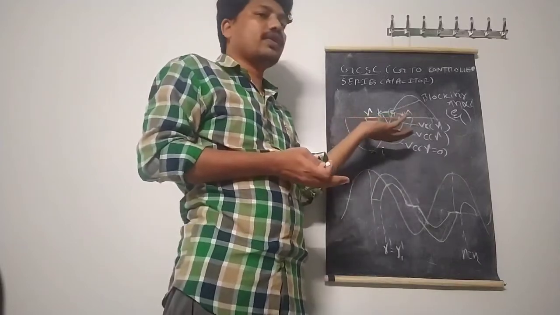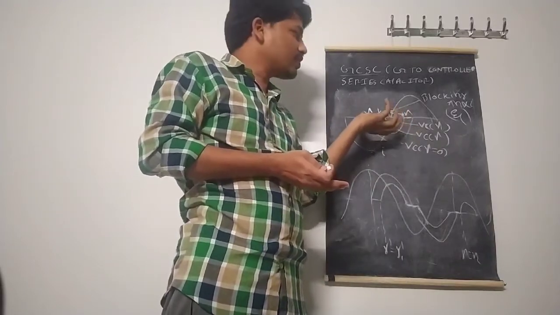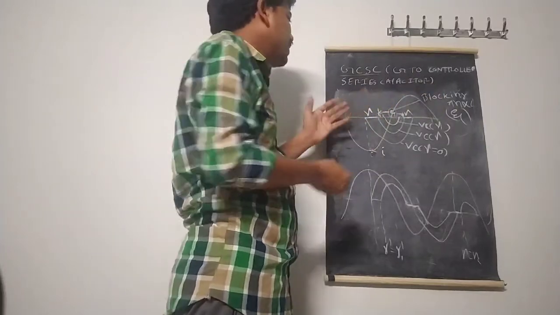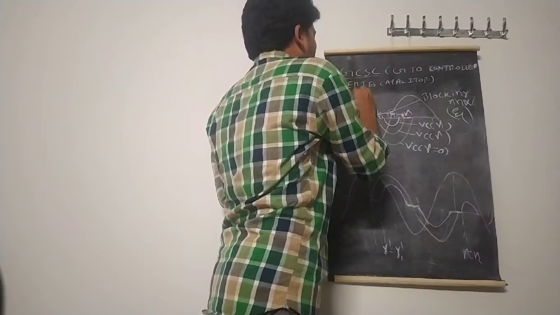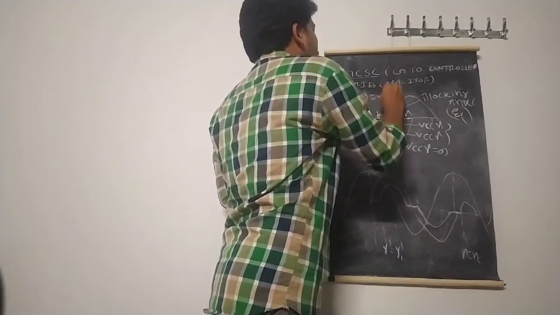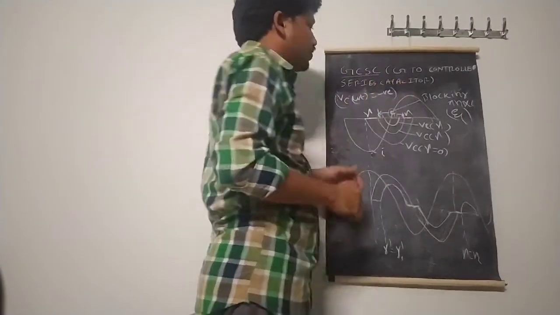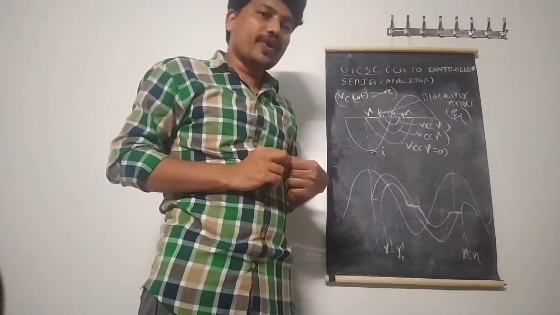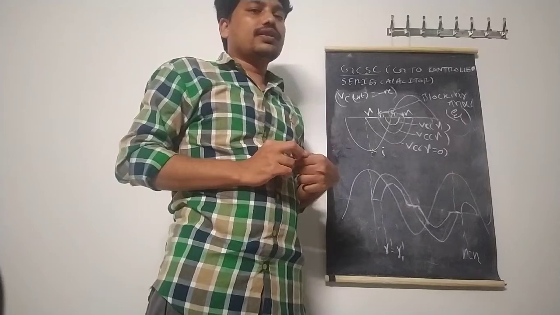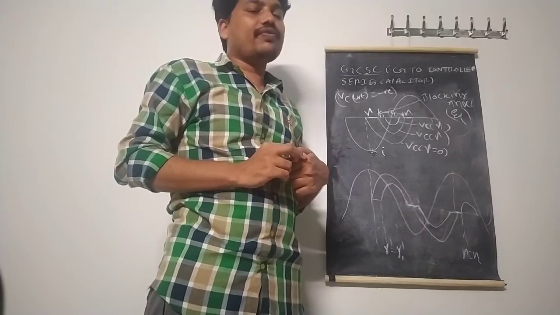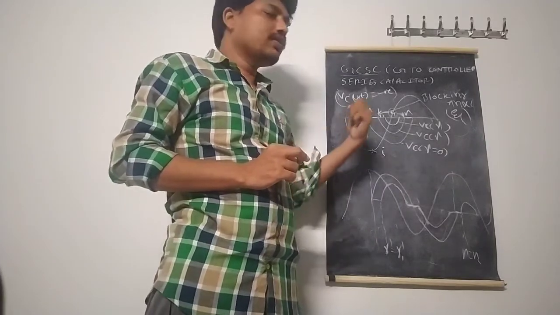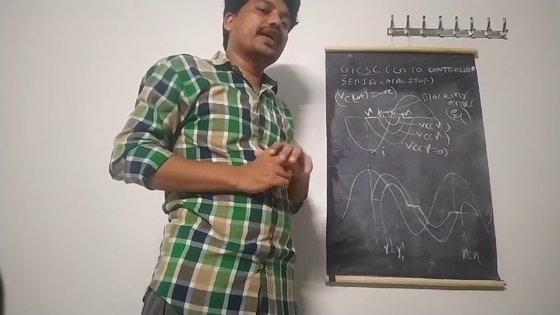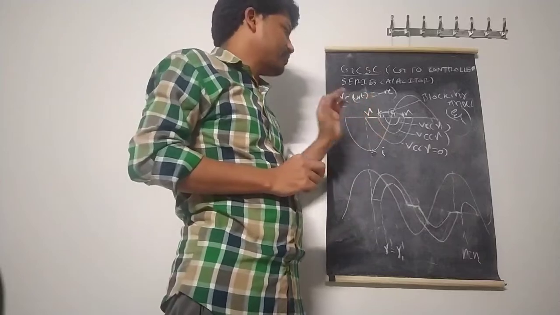So here we have to bypass and get charged, therefore we need to turn off. For that we call it the turn-off angle, the blocking angle. So this is the case during the negative half of the cycle. Then we get VC of omega t equal to a negative value. VC of omega t is negative. What is the value of VC of omega t in the previous class? I by omega C into sin of omega t minus sin of gamma. But here, in the negative cycle, therefore minus I by omega C into sin of omega t minus sin of gamma. This is the negative half of the cycle.